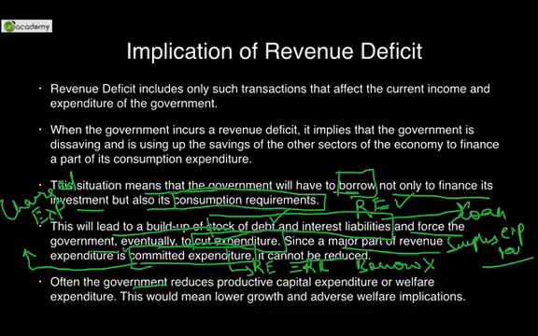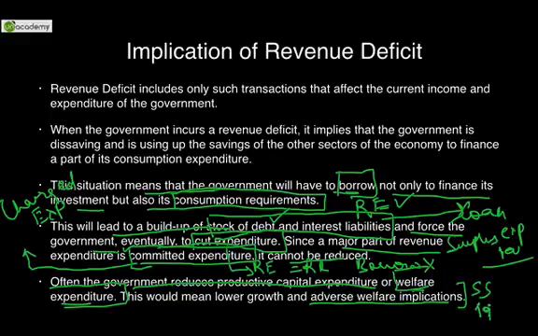So often the government reduces productive capital expenditure or welfare expenditure. As you know, we are a welfare state, so we spend lots and lots of money on welfare. MGNREGA, National Food Security Act, that too for 67% of the total population. So we spend a lot on welfare. We have to cut our expenditures from there. This would mean lower growth and adverse welfare implications. So as you know that we are a social state and a populist state, so this would have a negative bearing on the political party that has taken this measure.